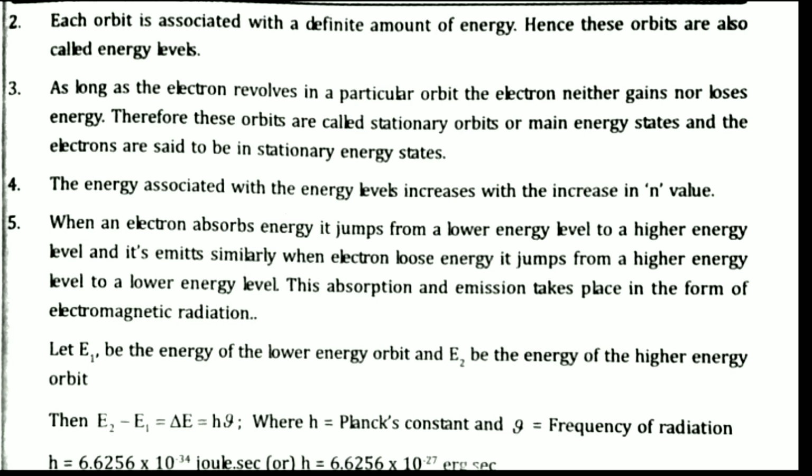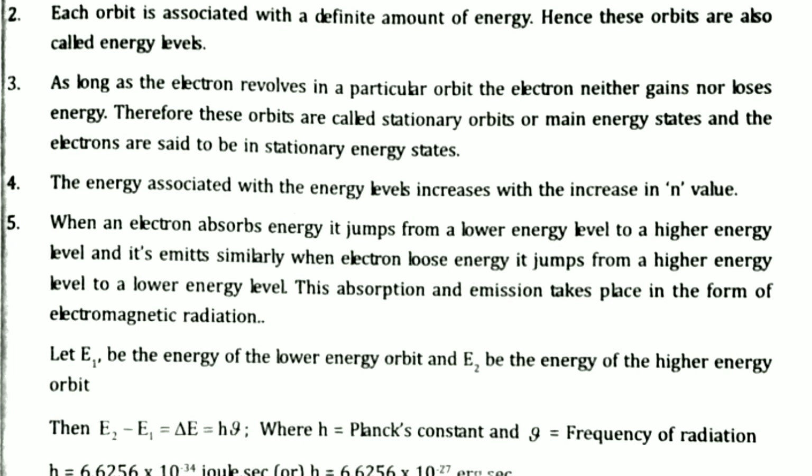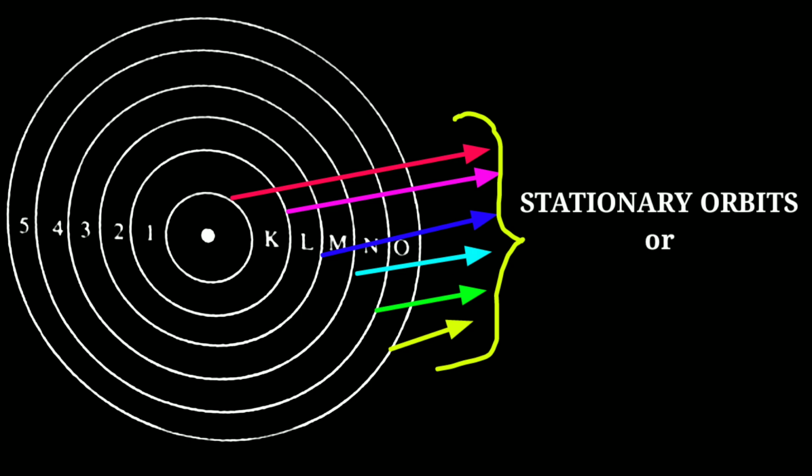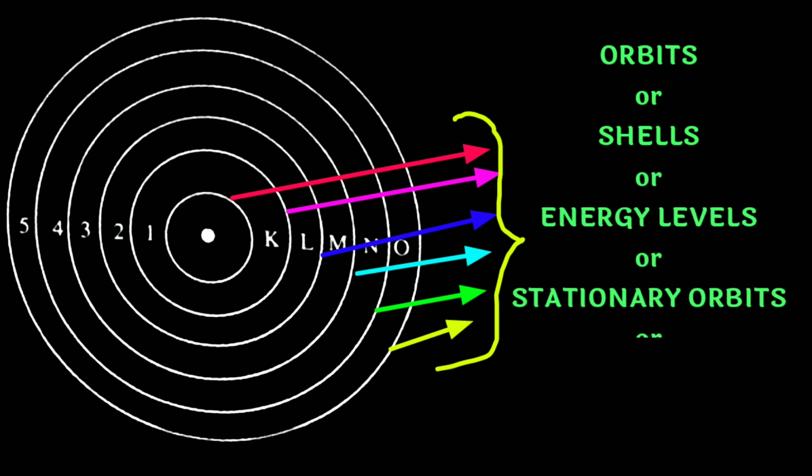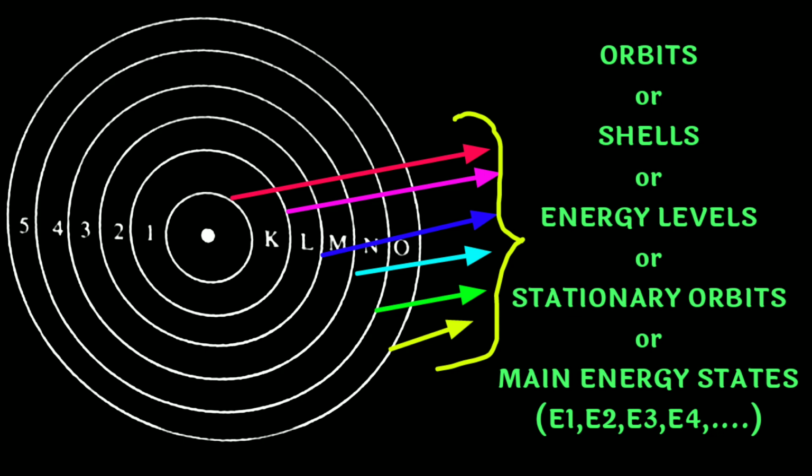Stationary orbit means there is no loss or gain in energy, and the electrons are said to be in stationary energy states. Hence these shells are called stationary orbits or main energy states. So up to now we have given these names to the shells: shells, orbits, energy levels, stationary orbits or main energy states. These are the other names for shells or paths.